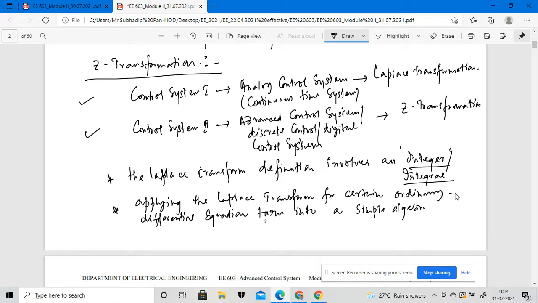So if we apply the Laplace transformation on the ordinary differential equation, it turns into a simple algebraic equation. So that is the case for the analog control system.